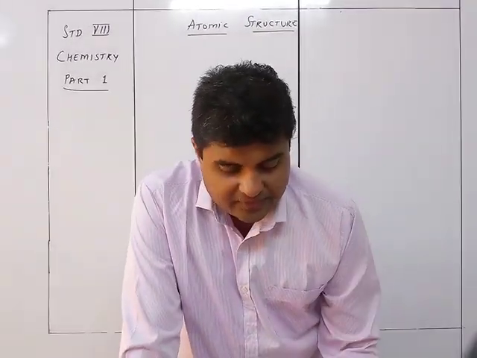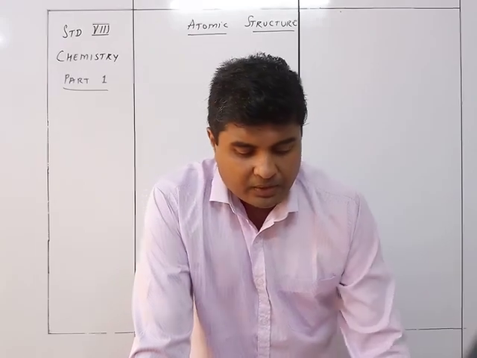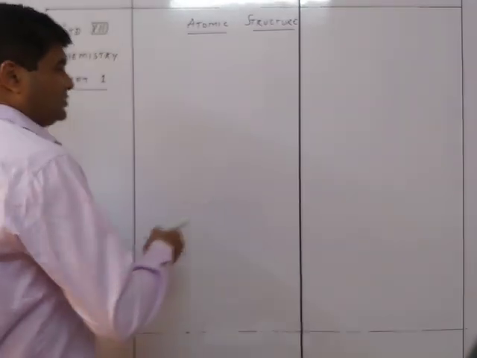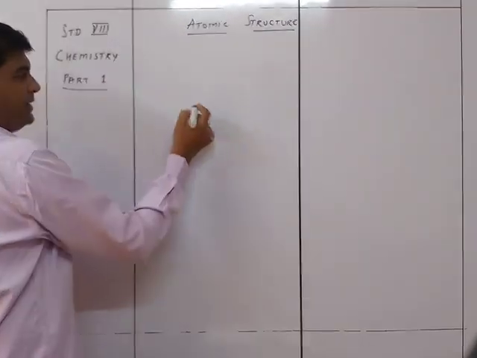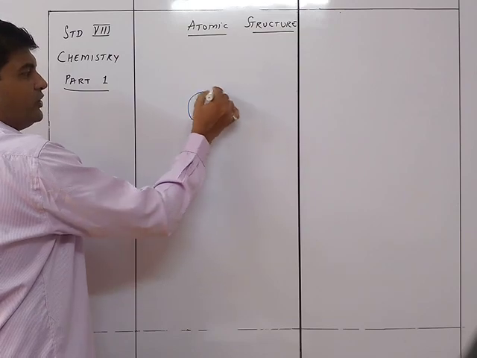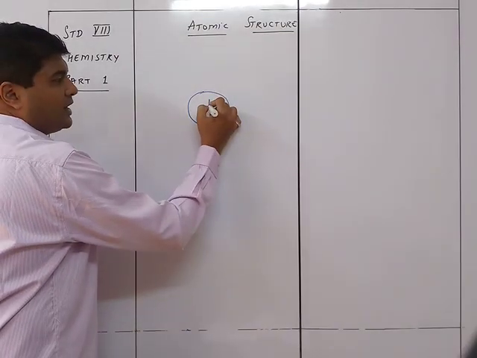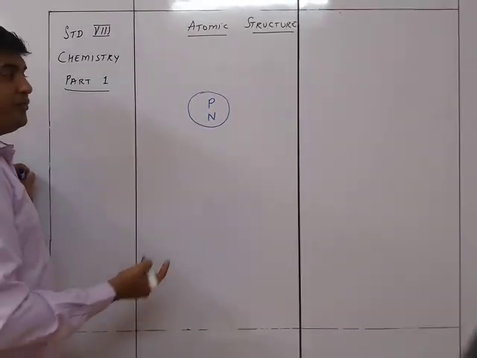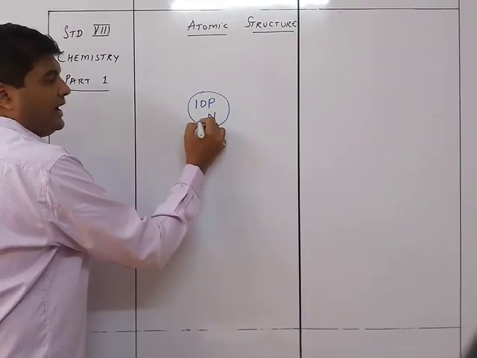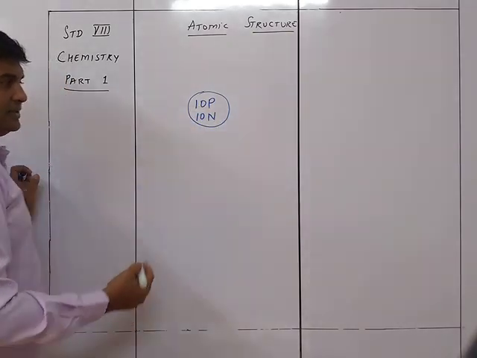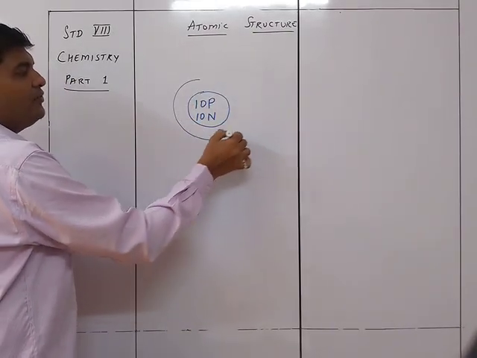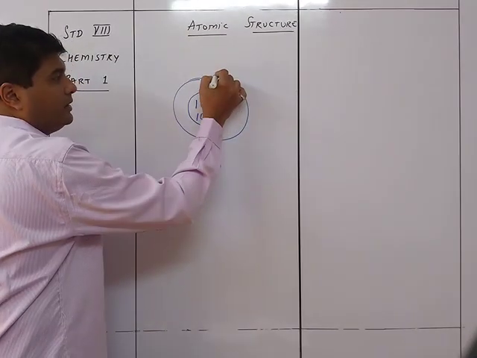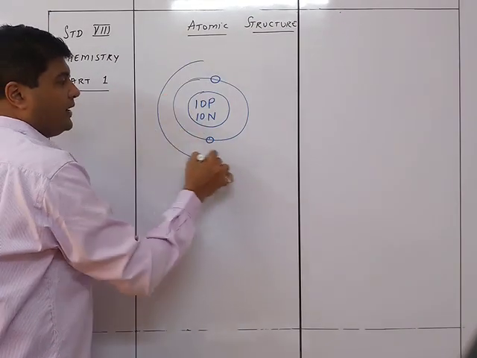In the discovery of electrons, first of all we understand that the atom is divisible into 3 parts. If you see a simple diagram of an atom, it is this way: an atom consists of a nucleus. The nucleus contains the protons and the neutrons. For example, if a particular atom has 10 protons and 10 neutrons, then it will be something like this, and then there will be energy levels called orbits, and in that orbit there will be electrons revolving in it.